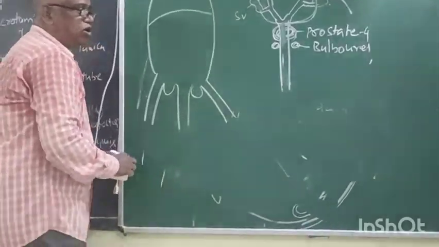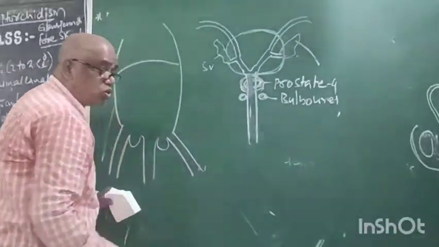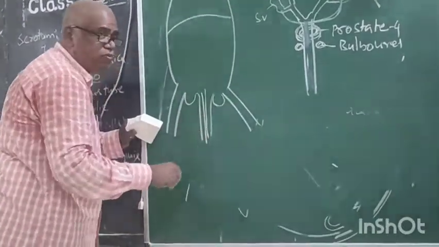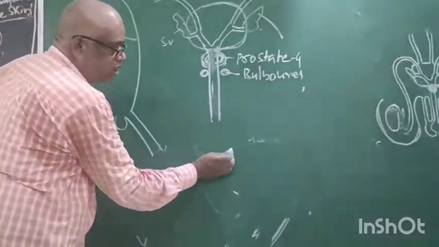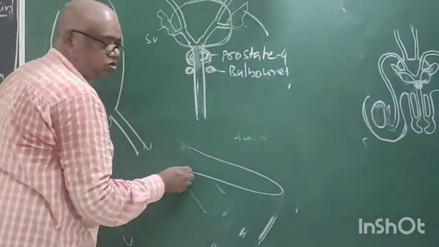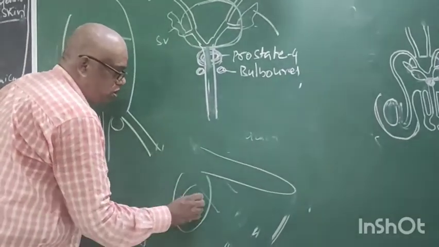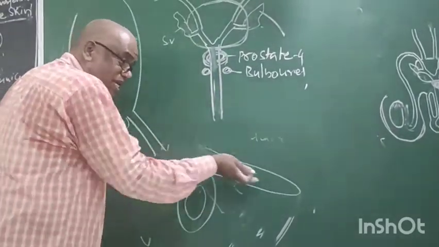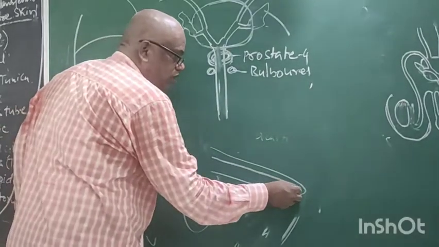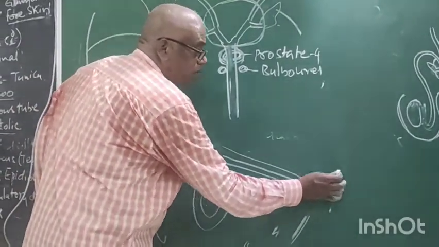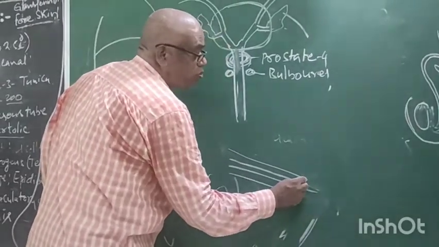Now what is this? Urethra. The urethra passes in the penis. That means externally it is the penis. Externally it is the penis. Now it is the scrotum, testis. But inside, what is this? Urethra. Now it is the tip of the penis. The tip of the penis is somewhat bulged.